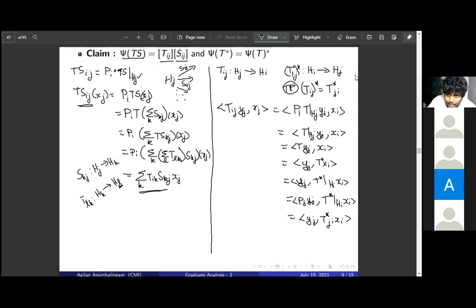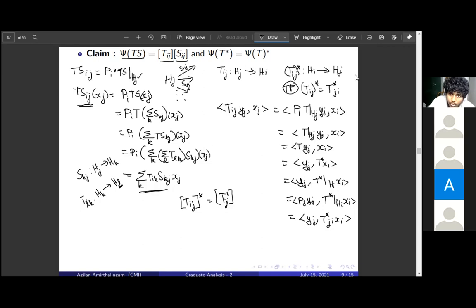The psi of T star equals psi of T, the whole star. So again, I'll write here. Here the star operation is just on the matrices. We have the matrix T_ij. The star of this is just T_ji. We take the transpose and then take the star inside each of the elements. Okay, so we want to show that the matrix of T star and the star of the matrix of T are the same.